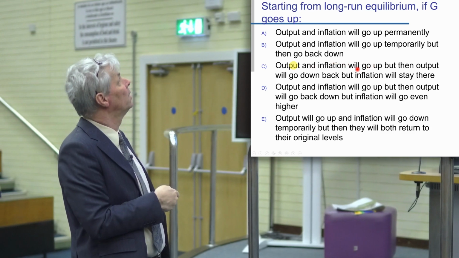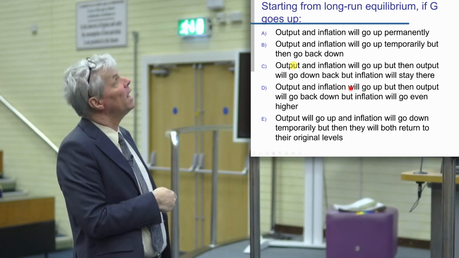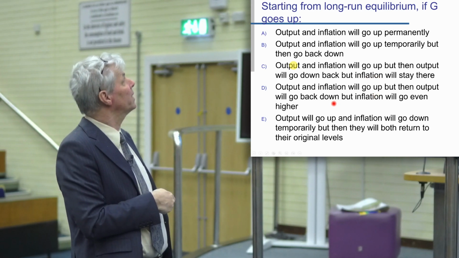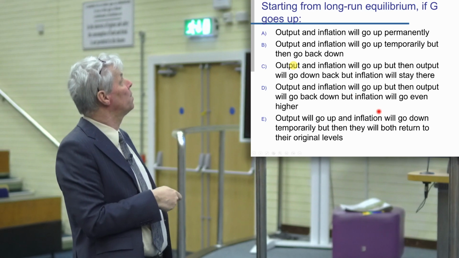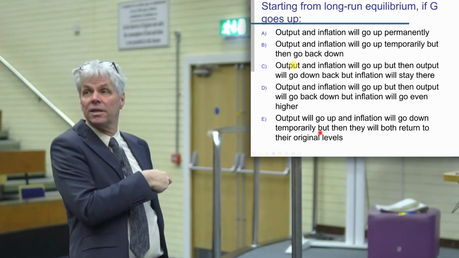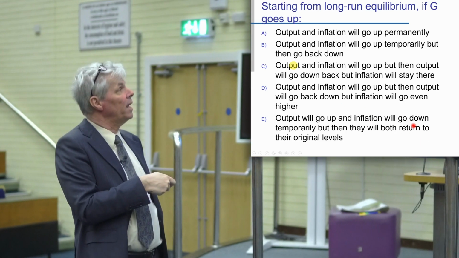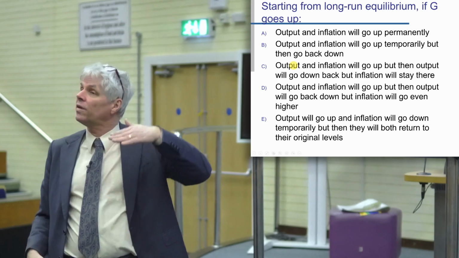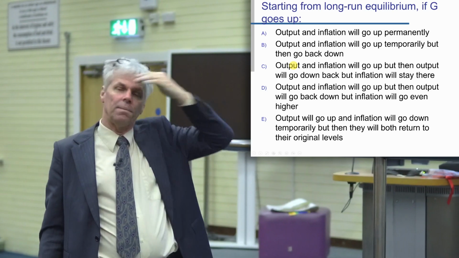Output and inflation will go up, but then output will go back down, but inflation will stay there. Output and inflation will go up, but then output will go back down. Output will go up, and inflation will go down. This one we can eliminate at this stage. That can't be true because this is saying inflation will go down, but our graph said inflation goes up. So we've eliminated E by doing the first bit.